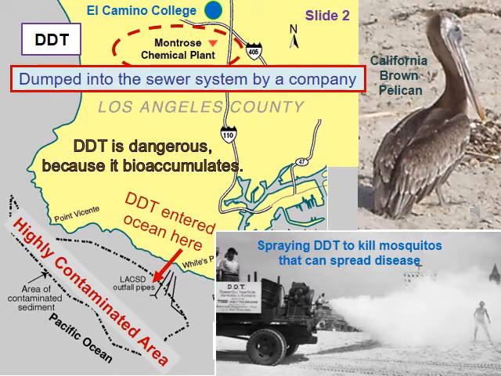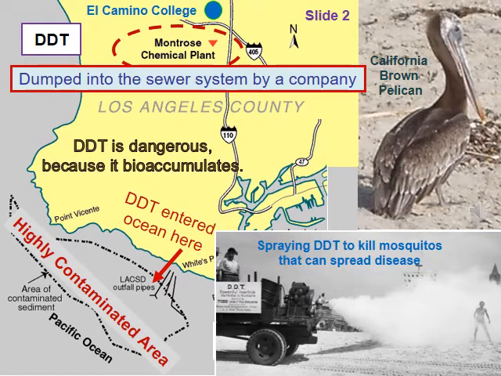Bald eagles are another example. By the 1960s, DDT had reduced the nesting bald eagle population to 417 birds. They were finally taken off the endangered species list in 2007.